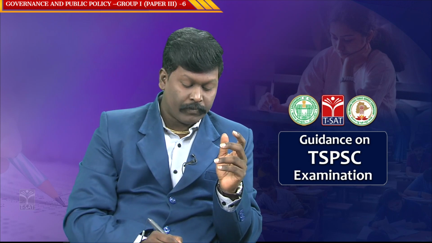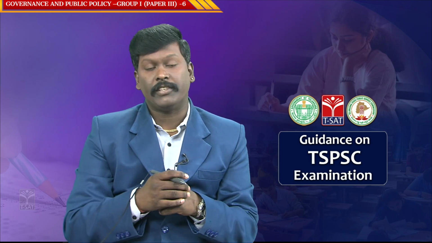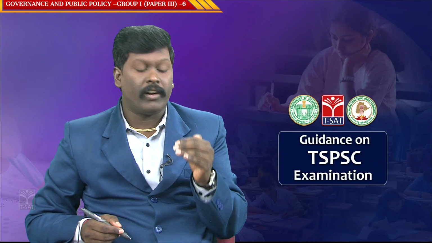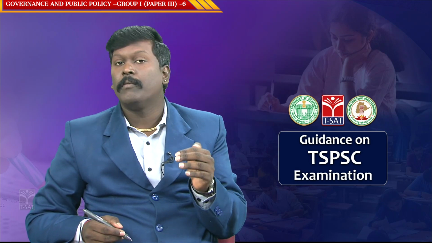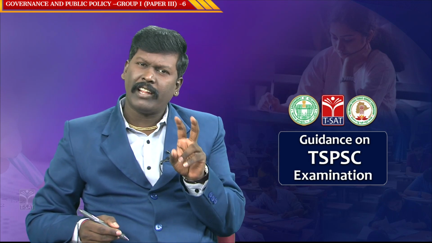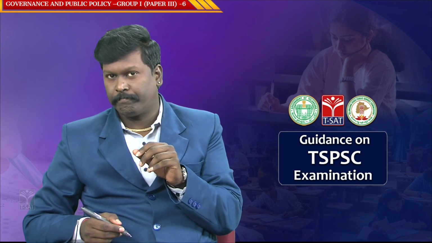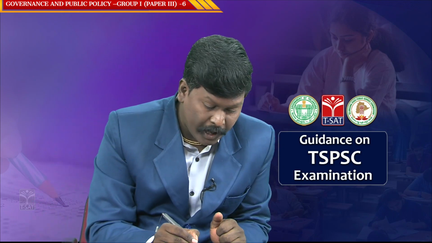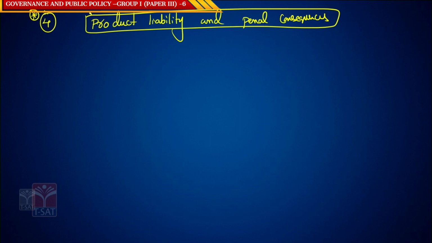What is the next feature? Let us see the next feature. The fourth feature. Now, very important. Whenever the manufacturer is producing unsafe goods or defective goods, or whenever there is a product reimbursement or product recalling, someone has to take the liability, right. This Act of 2019 provides for product liability and penal consequences.